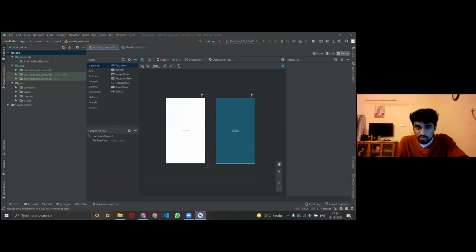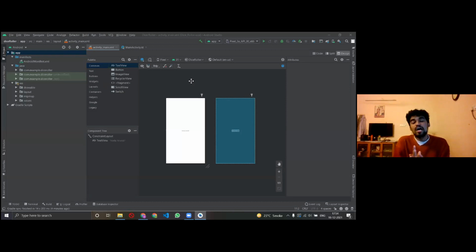Could you go through the Android virtual device one? When installing Android Studio, you have to install 2 main things. One is the SDK and one is the AVD, that is your Android virtual device. The SDK is very necessary because it makes sure that everything you need to write your code and run your code, all the libraries and tools, are present. That is what the SDK does.